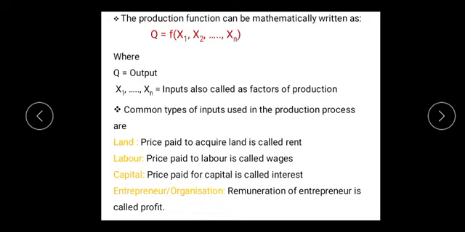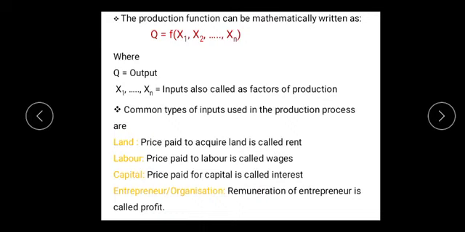Land and labor are considered primary or original factors of production, whereas capital is not considered a primary or original factor of production. Capital has been produced by man, hence it is called a produced factor of production or produced means of production. The remuneration paid to capital for its work is called interest or rate of interest.